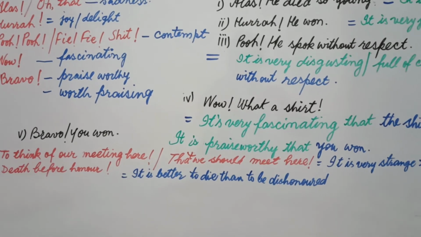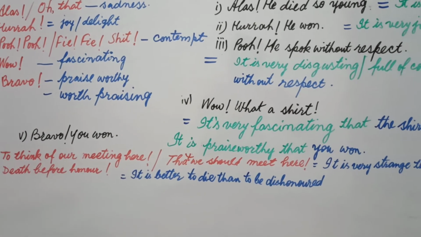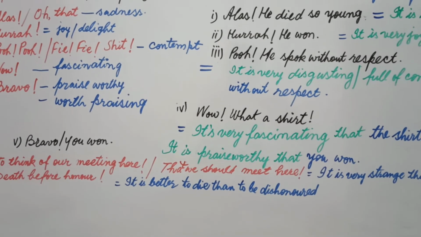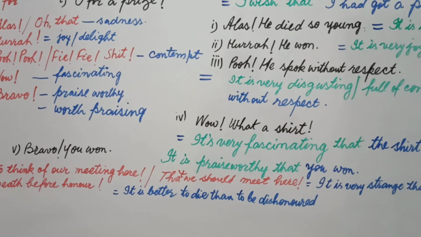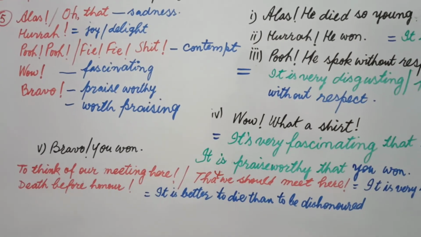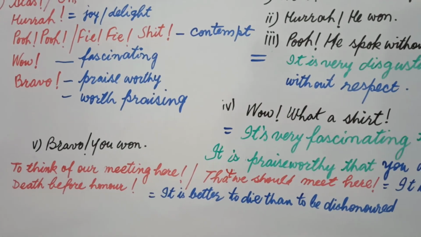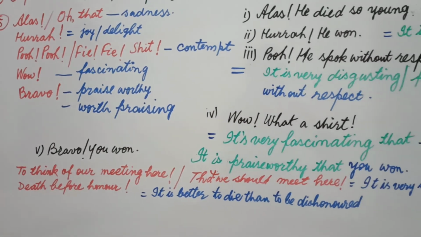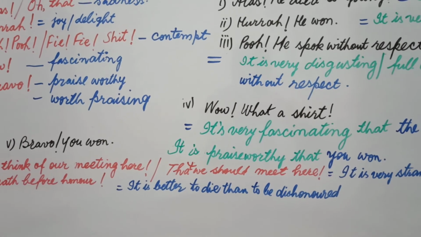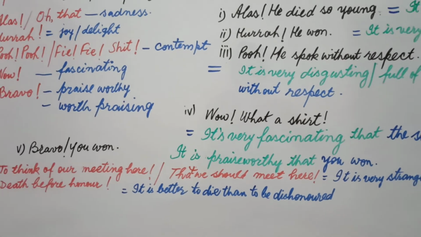In this way students, our answer is it is better to die than to be dishonored. Means we love death in comparison to being dishonored. We try to get the sense from this sentence death before honor, and we write the same expression without exclamation, and this will be an assertive sentence.